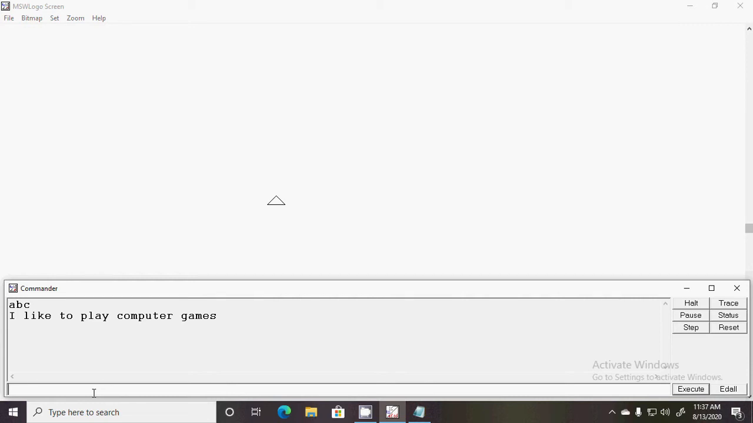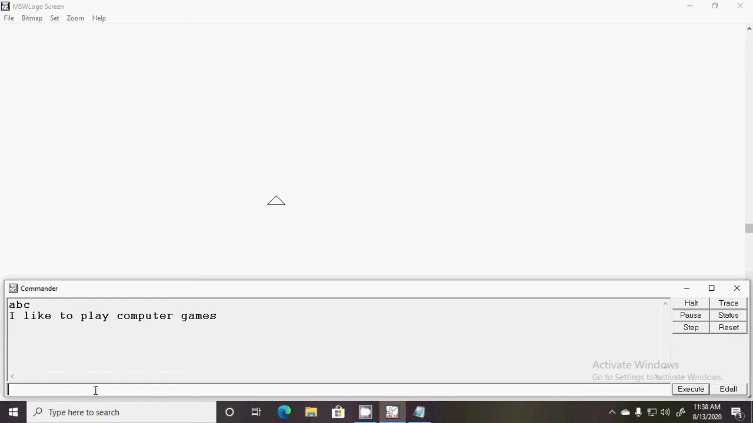So these were the input commands: RC, RW, and RL. RC for read char can only accept a single character or a single digit number. Next is read word, which can accept any word or a number which has more than one digit. And the last one is RL. RL means read list, it can accept a sentence. Okay, I hope that you understood.